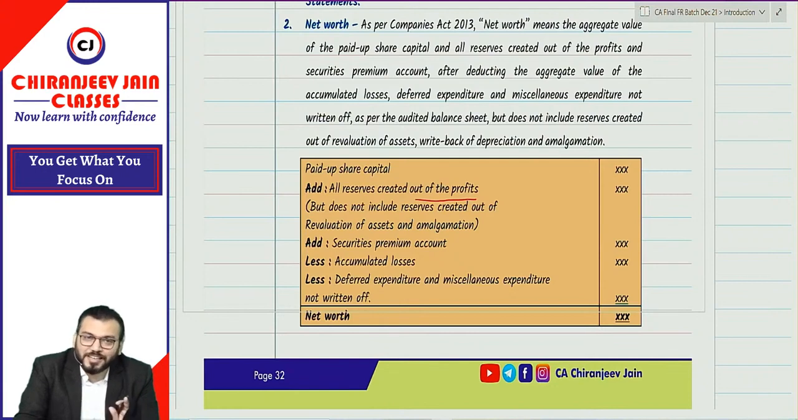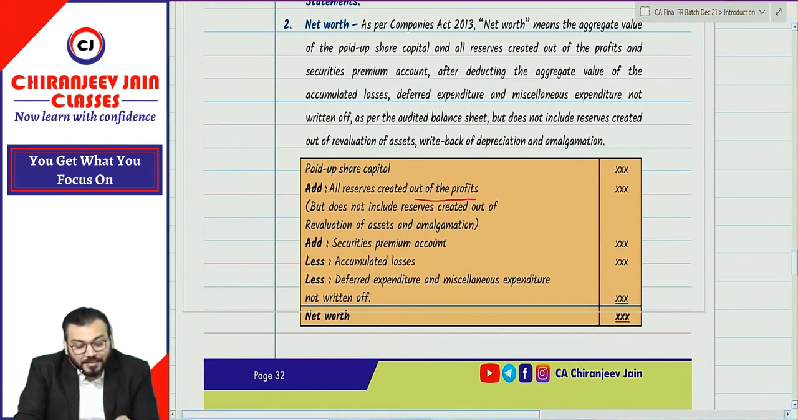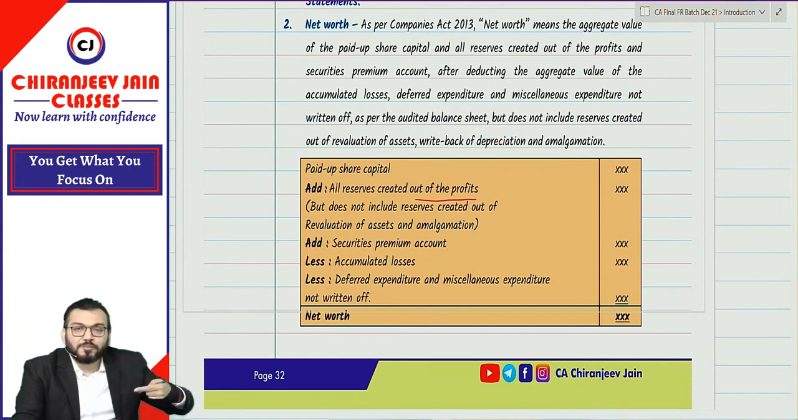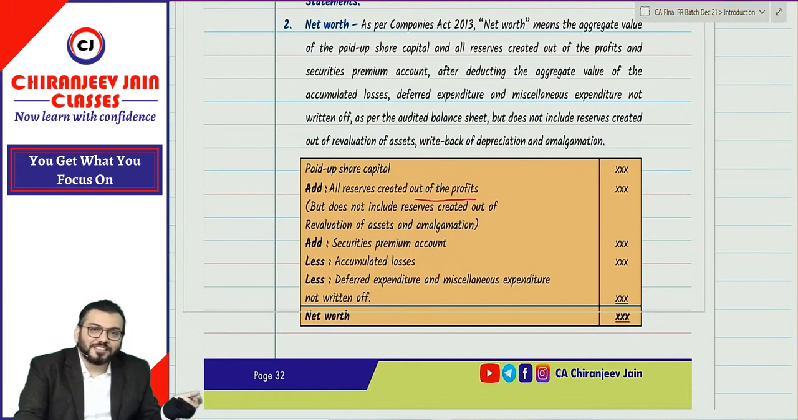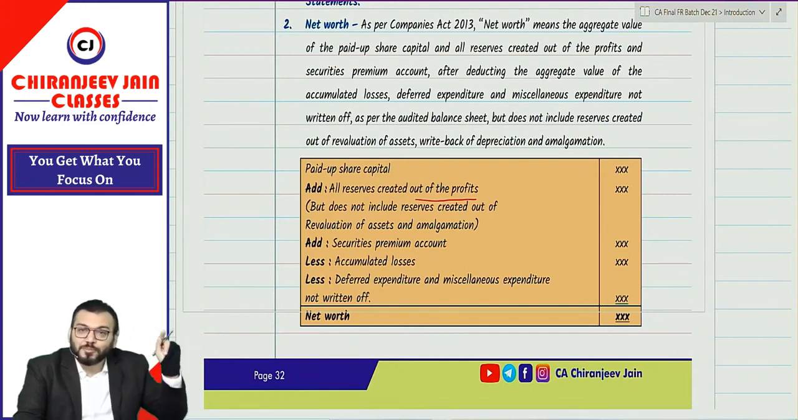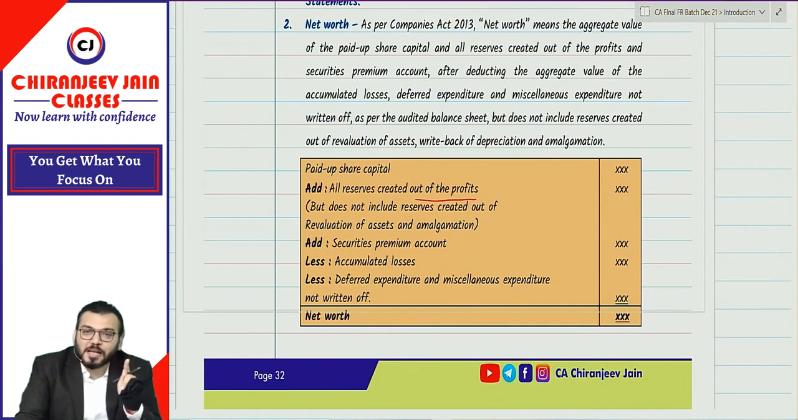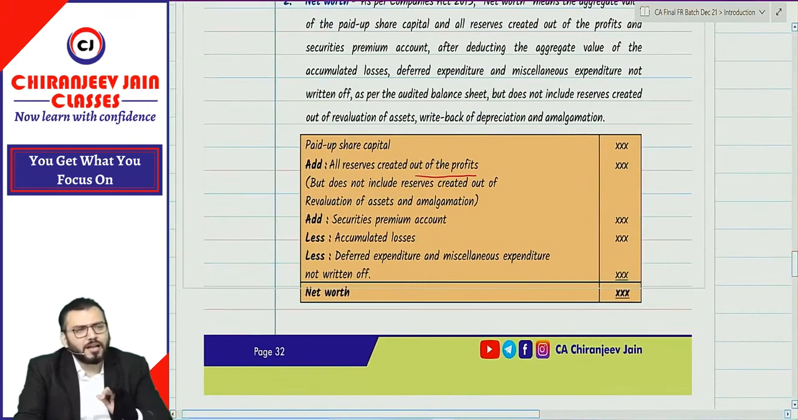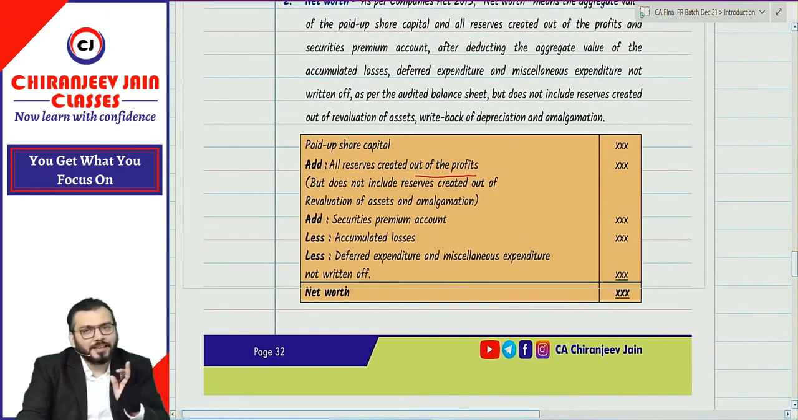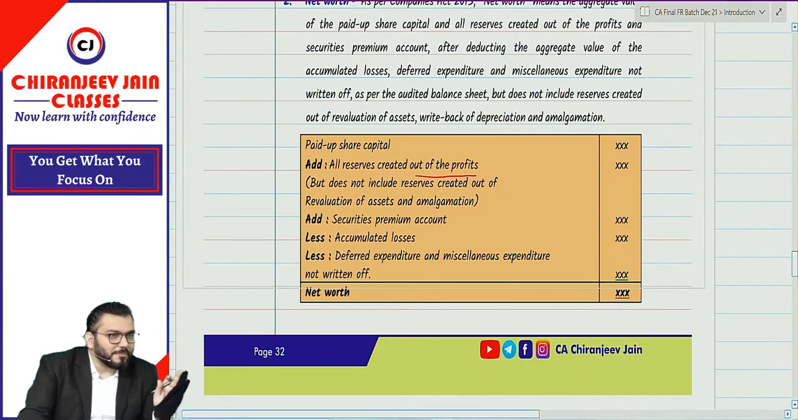Revaluation of asset will not be considered. Also, any reserve not created out of profit, for example from amalgamation. You have done the amalgamation chapter. The difference against net asset is transferred to either goodwill or capital reserve. That capital reserve is also not created out of profit, so it will not be considered for the definition of net worth. Understood? Apart from this, all the reserve and surplus will be considered.